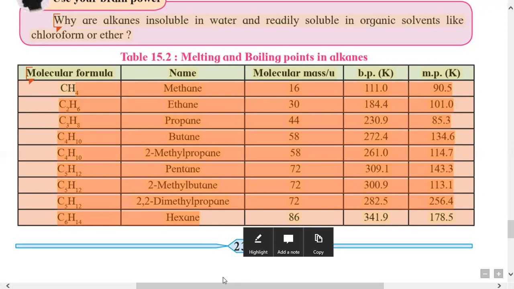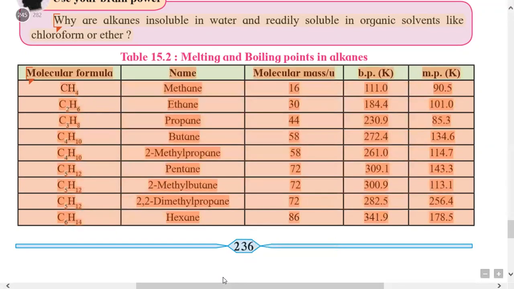Here the boiling point decreases even though both compounds have the same molecular mass, but the boiling point is less for branched chain butane because of the lesser van der Waals force and the lesser surface area. Similarly, the melting point also decreases. It is 134 and 114. So due to the branching, the boiling point and the melting point decrease.